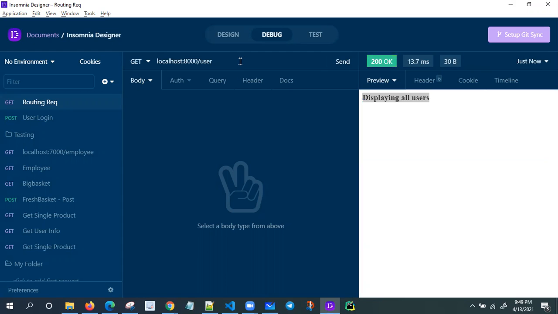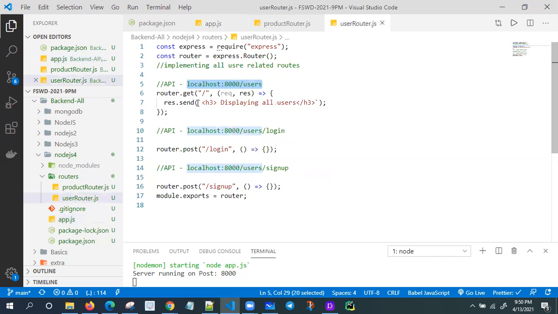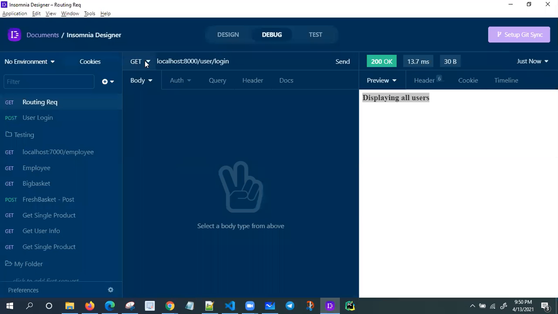Now after that, login. So what is the user login here? If anyone requests slash user, it is going to login after that. Where is login in the user router.js? I have one login here. But what kind of method is it? Post. But what I'm using here is get. I need to change it to post.